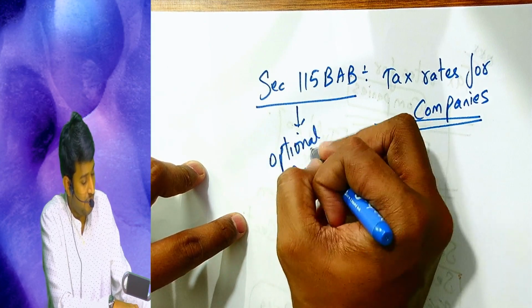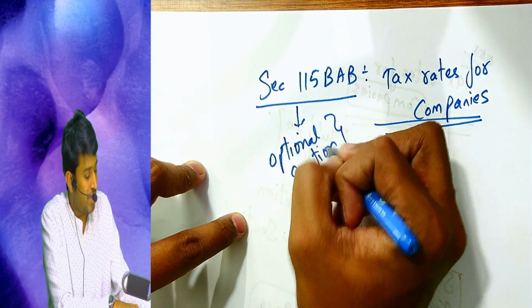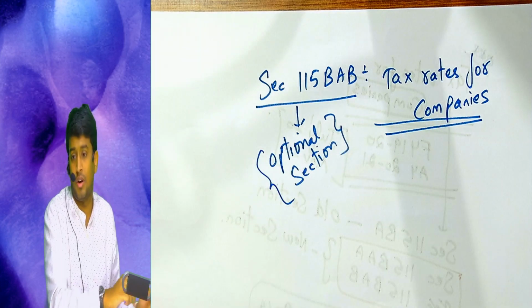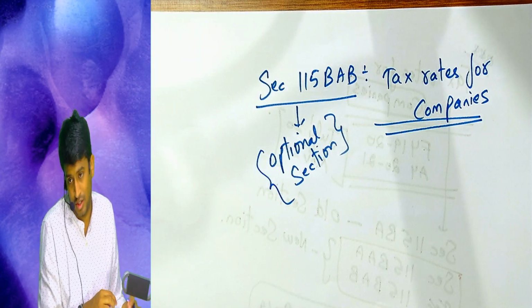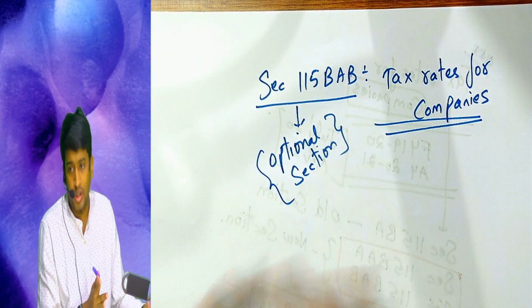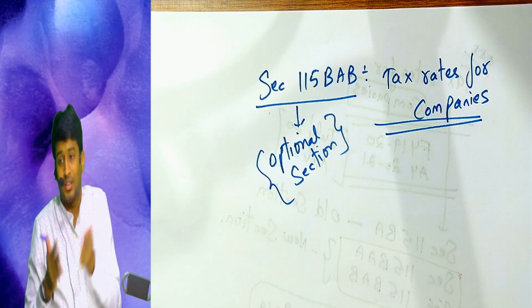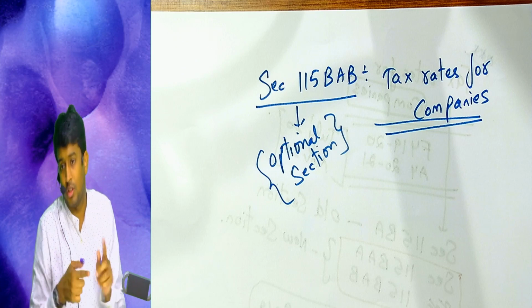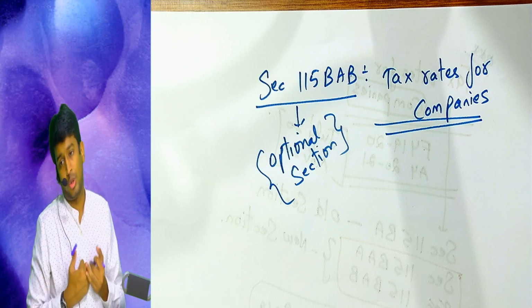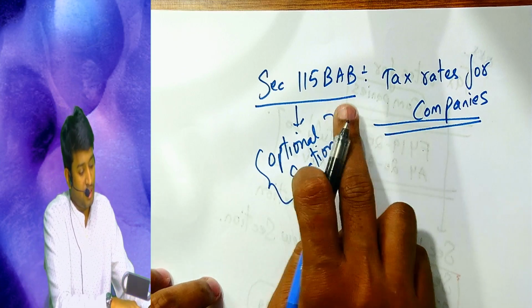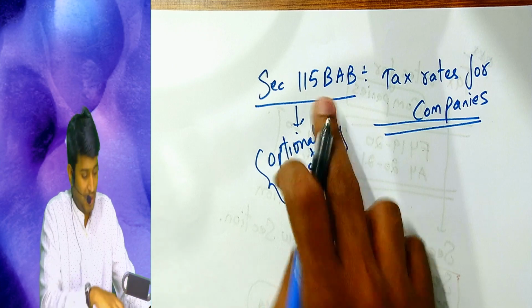Optional, meaning it's like presumptive taxation under the Income Tax Act or the composition scheme under GST. Whether you want to avail or not depends on you. First satisfy the conditions, then the choice is yours whether you want to avail the section or not.